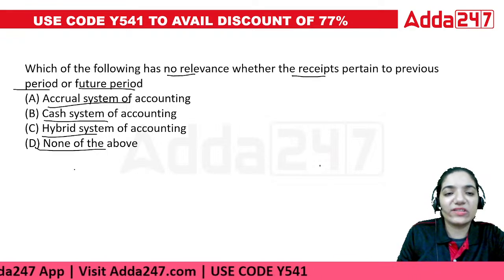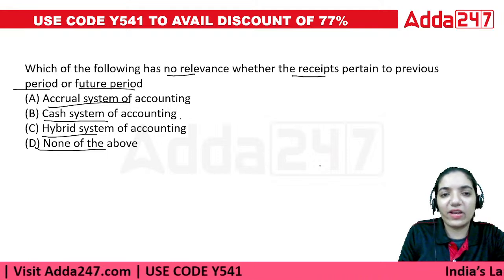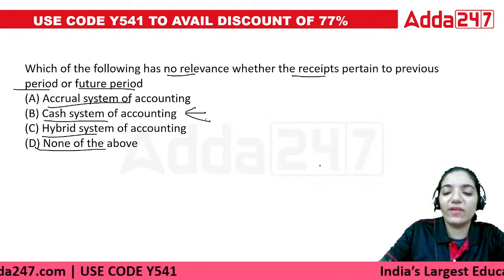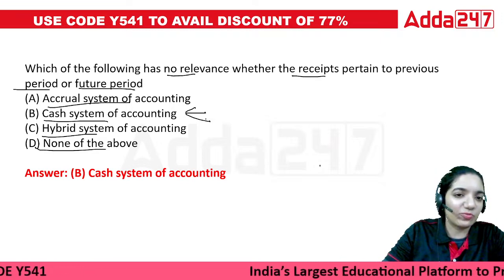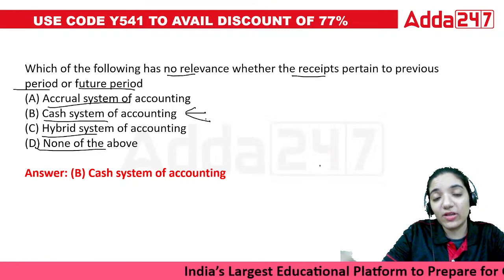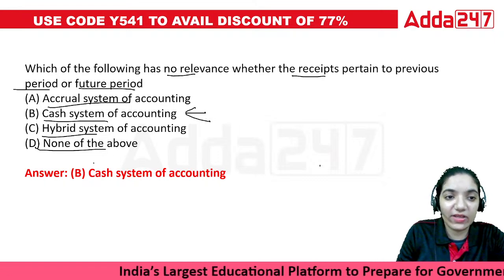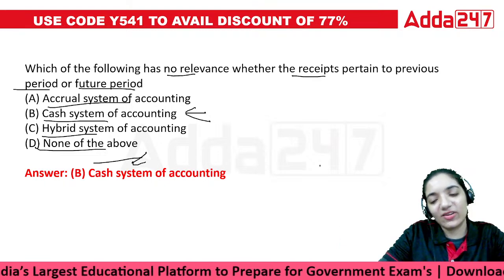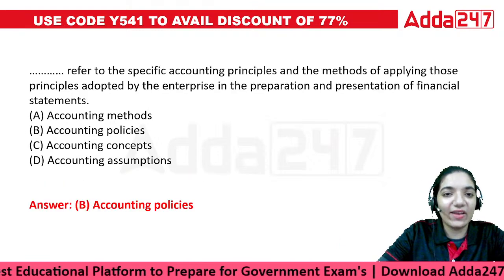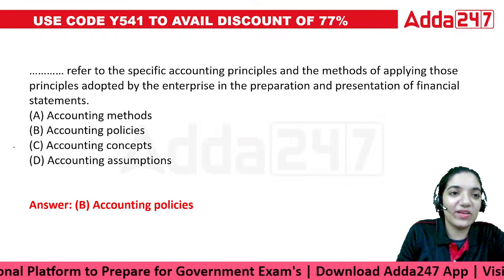The one which has no issue or is not relevant to the previous one is called the cash system of accounting. Because here we do not record whether it belongs to the previous year, the current year, or the future. We just record it on the basis of the cash, whether we received it in this year or some other year. Okay, the last question is also visible.